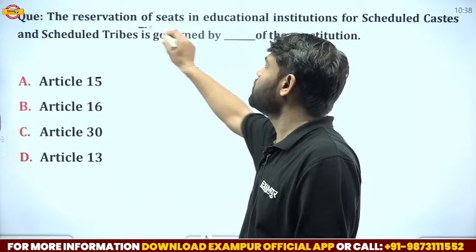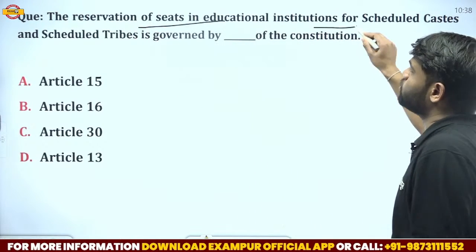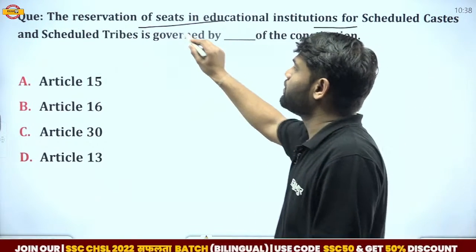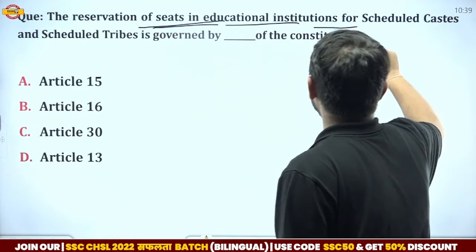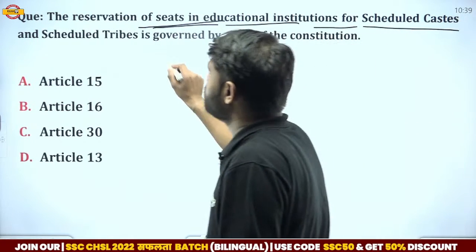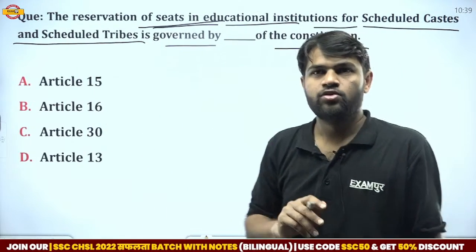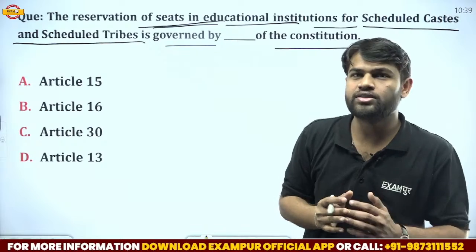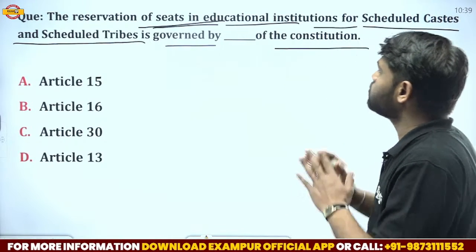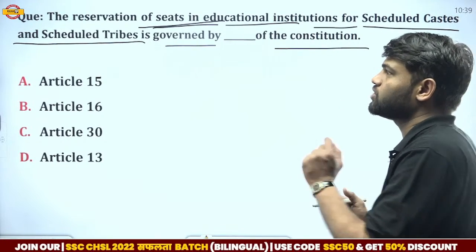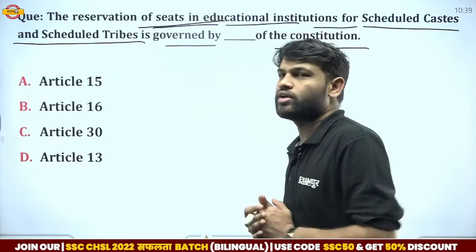The representation of seats in educational institutions for the scheduled castes and scheduled tribes is governed by which article of the Indian Constitution? Again, a very important question. They ask that the representation of seats in educational institutions for the scheduled castes and scheduled tribes is governed by the days of the Indian Constitution.